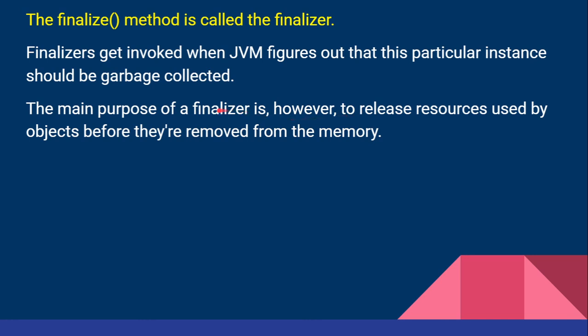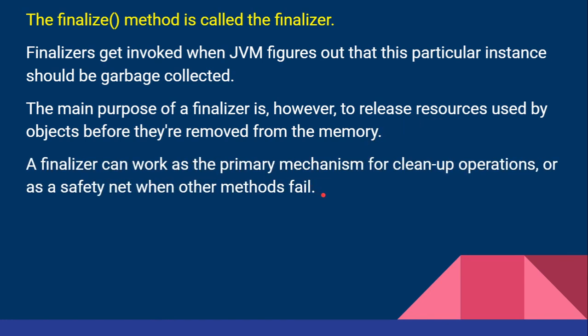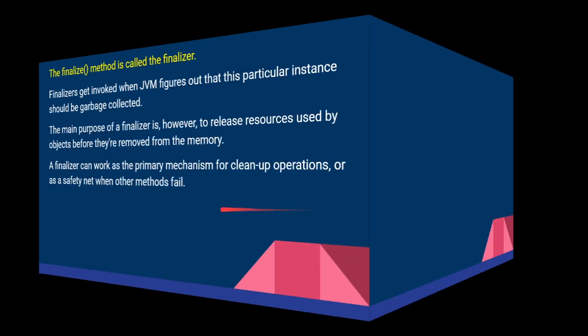So if you use the finalizer keyword, this will help to release the resources, which is the memory used by the previous objects. Because once we instantiate, that means once we create an object for a class, then only the memory area for those variables gets allocated.